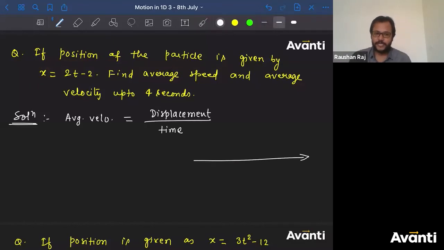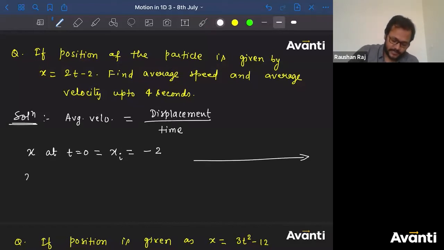So up to 4 seconds, what will be the average velocity? Tell me, what is the position at t is equal to 0? What is the position at t is equal to 0? I can name this as xi, the initial position. Tell me what is the value? That is -2. All right.